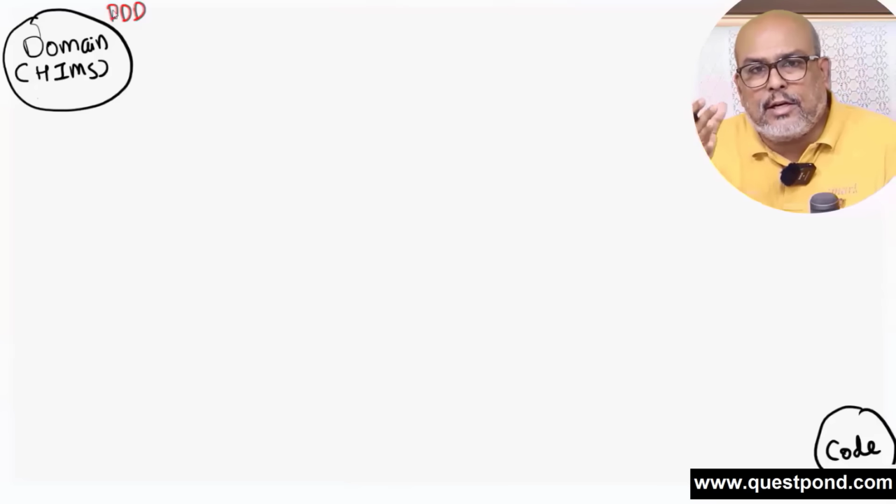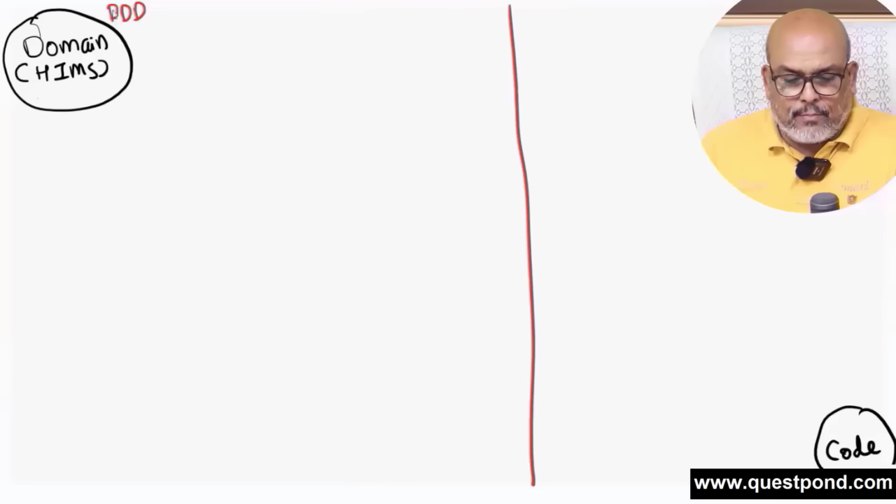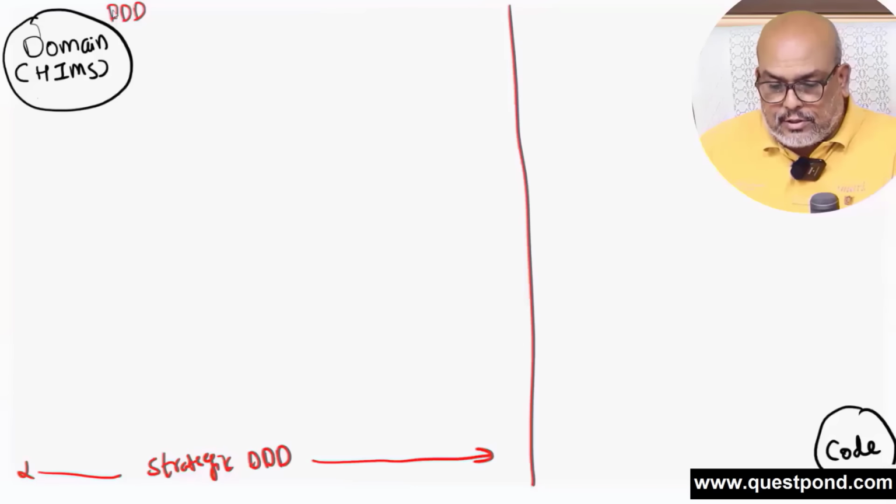Now this DDD approach is divided into two phases. The journey from the domain till the code, we can divide into two phases. You can see I'm putting up a red line out here. The first phase is termed as the strategic DDD. Sorry for the spelling mistake if I'm making anything out here. The strategic design. And the second phase here is termed as the tactical design.